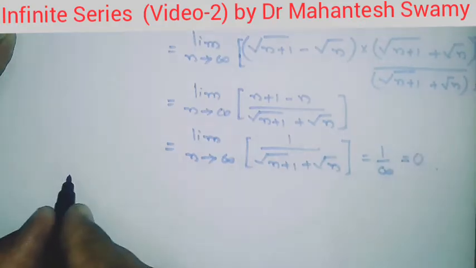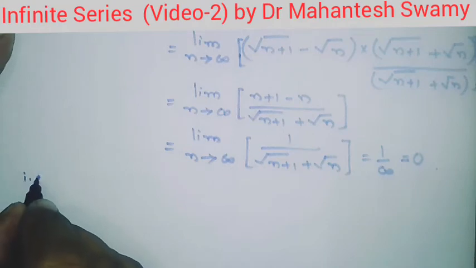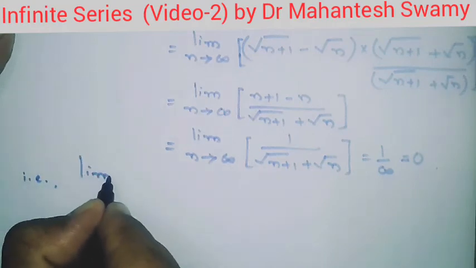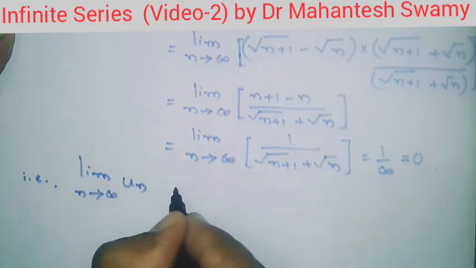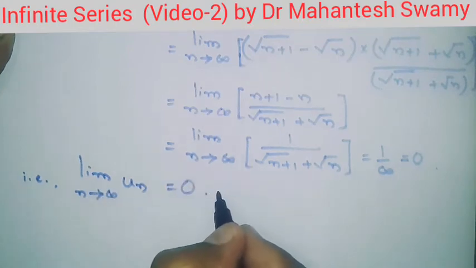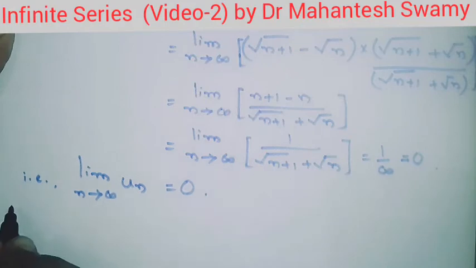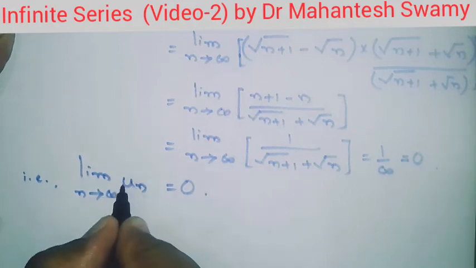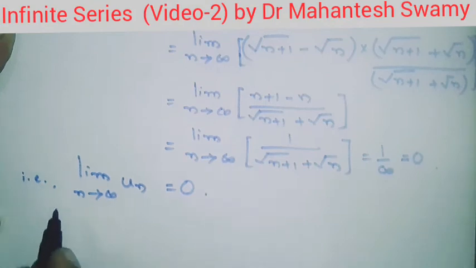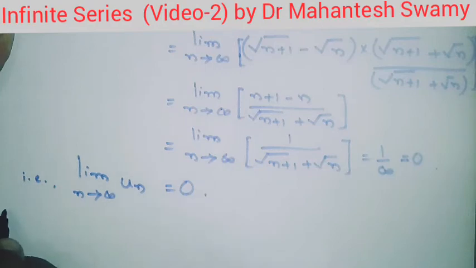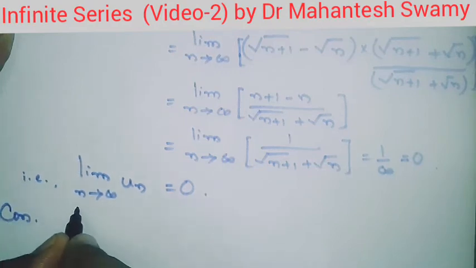So we have observed that limit of nth term of the given series is equal to 0. But what we have to observe is whether this given series is convergent or not. In order to do that, let us consider the nth partial sum. Consider Sn.